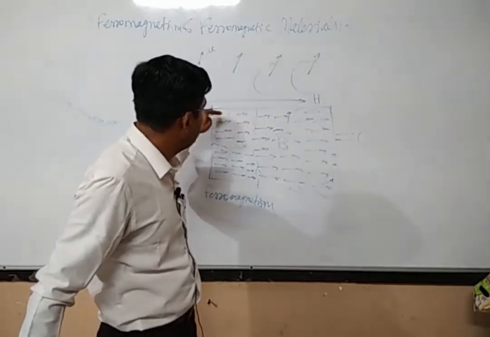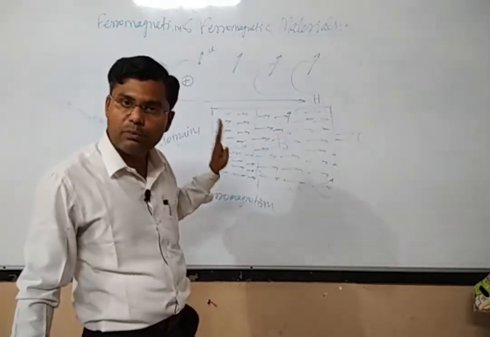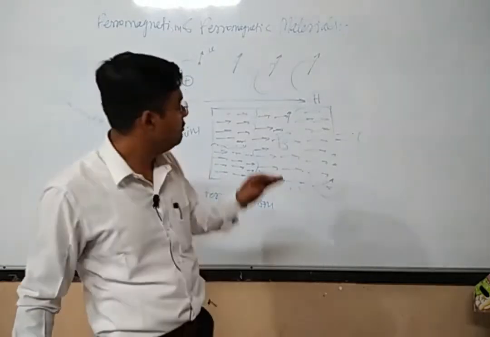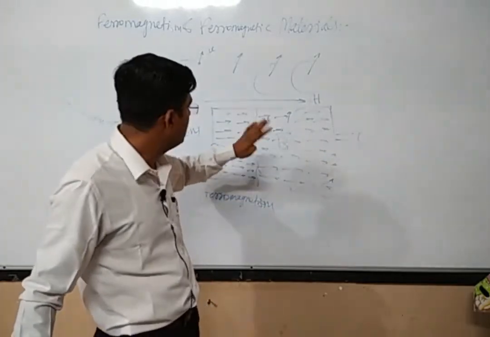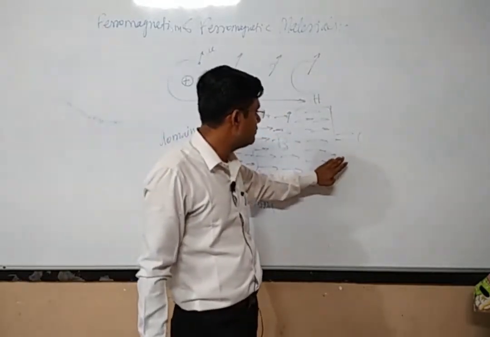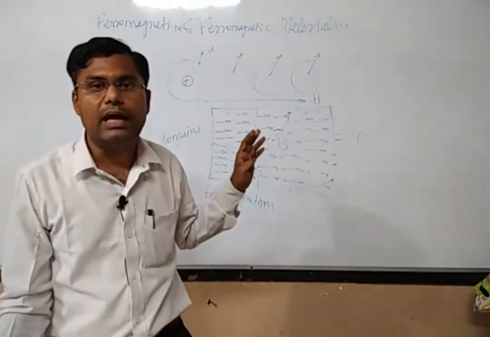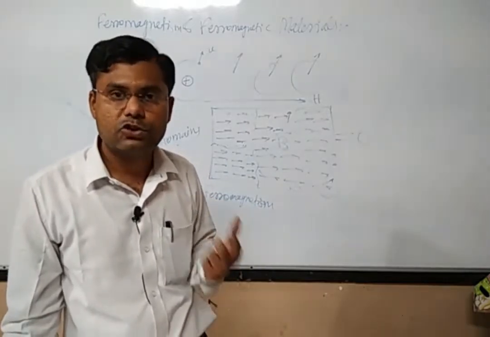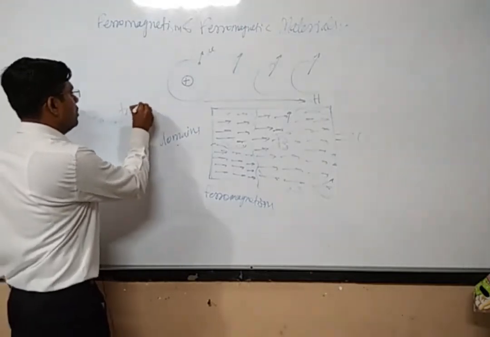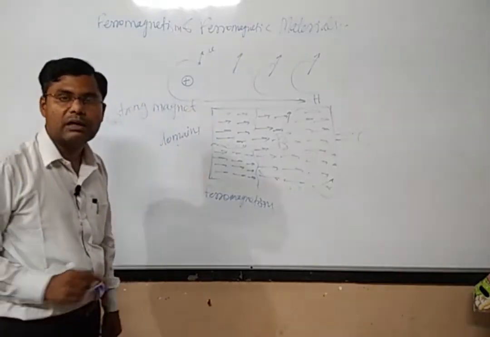Once all the dipole moments have been aligned in one particular direction, the whole region will act as one domain only, and within the domain the magnetic moment vectors will not rotate. They will be oriented in that particular direction, and even if you remove the external magnetic field, the magnetic moments will be locked inside the material, and that material will act as a strong permanent magnet.